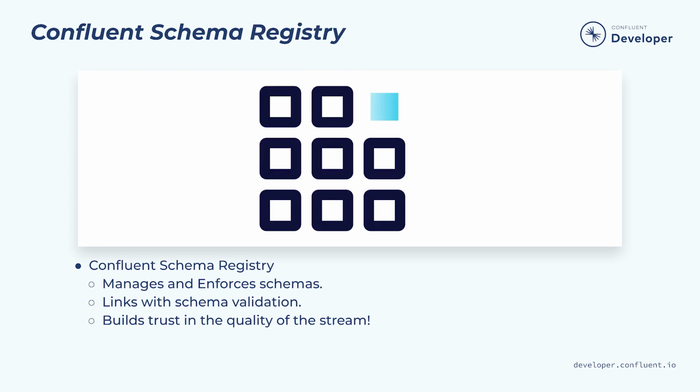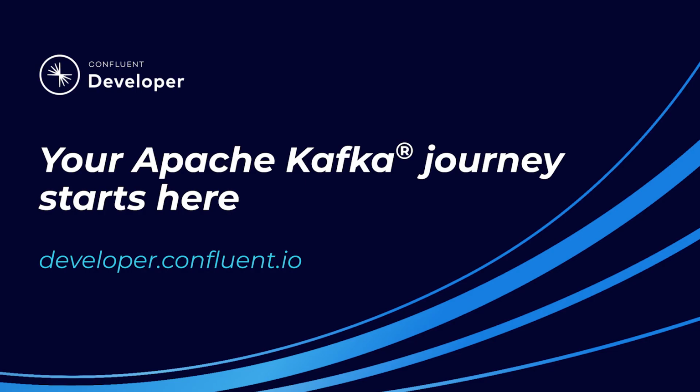This is where the Confluent Schema Registry comes in. It provides tools to manage and enforce schemas. This allows us to advertise the schema used for a stream, but also enforce compatibility rules as it evolves. It can also be linked to schema validation to guarantee that all published data matches the schema. By leveraging the schema registry, we can build trust in our data streams and feel confident that they meet the quality standards we desire.